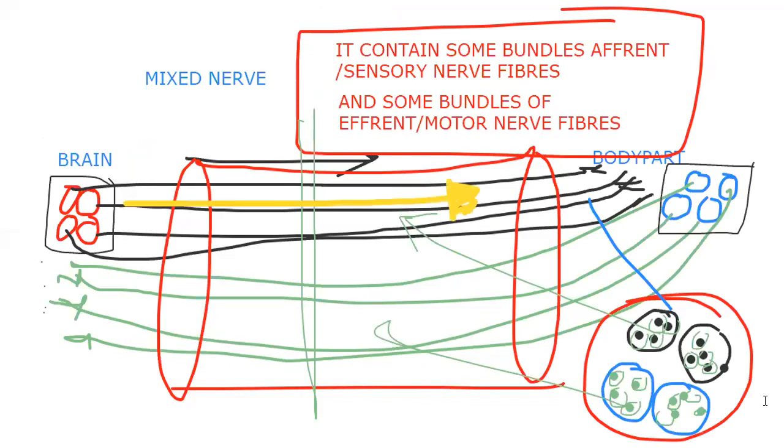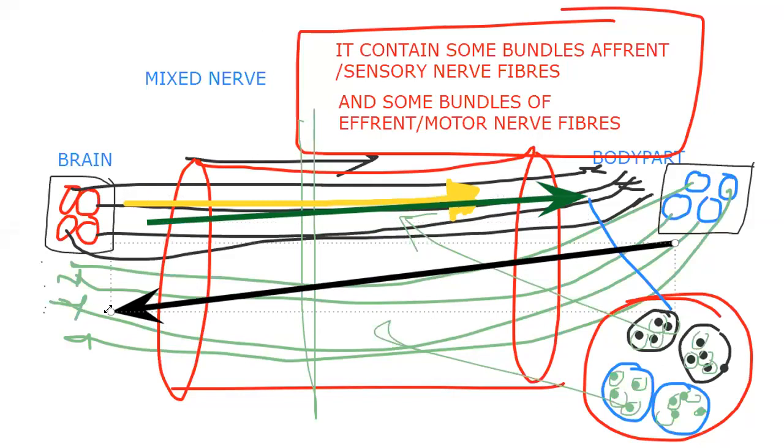You need to understand. We'll make more arrow marks to understand much better, bigger arrow marks. So always like this, away from the cyton: from dendrites to the cyton, cyton to the axon. In the same way, here the impulse will travel like this, so here also it is away from the cyton. If both are happening, you need to understand it has some bundles of sensory and some bundles of motor. That is a mixed nerve.